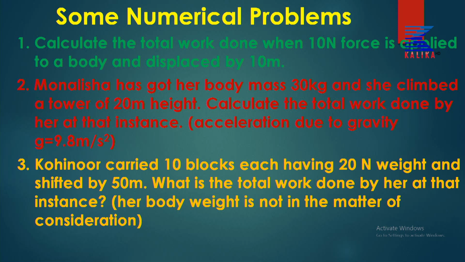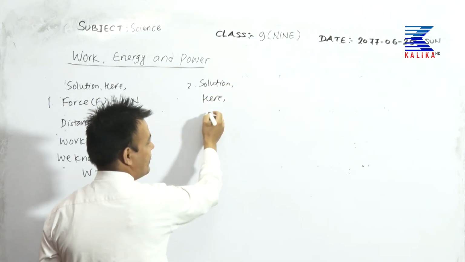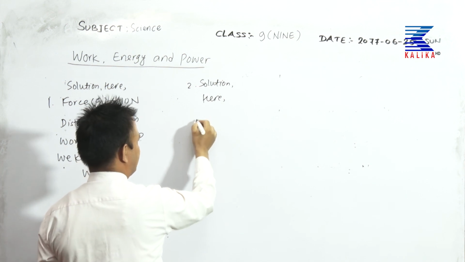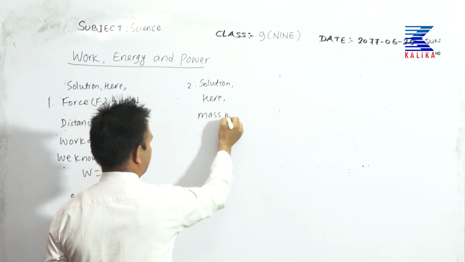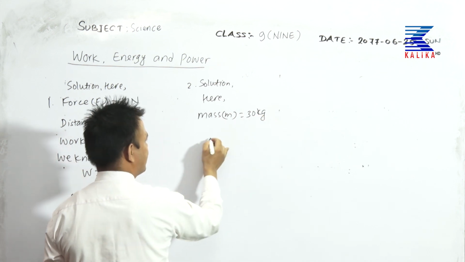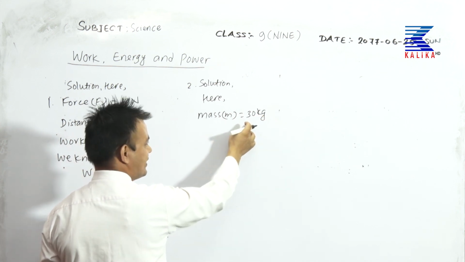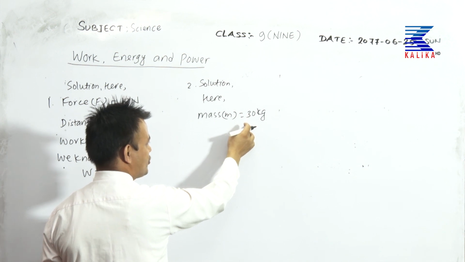Okay, so question number 2, solution. Here, Mona Lisa has got the mass 30 kg, and she climbed the tower of 20 meter height.